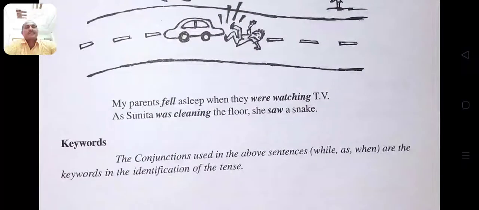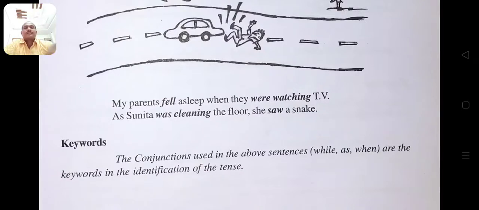And another examples: my parents fell asleep when they were watching TV. As Sunita was cleaning the floor, she saw a snake. Keywords to identify these sentences, these combinations.